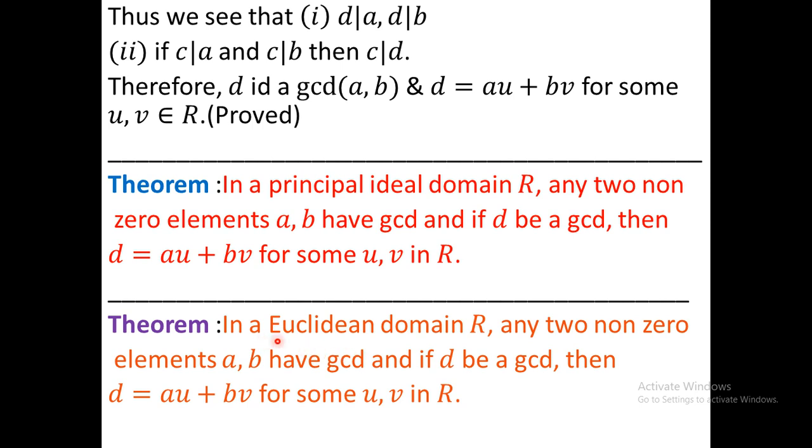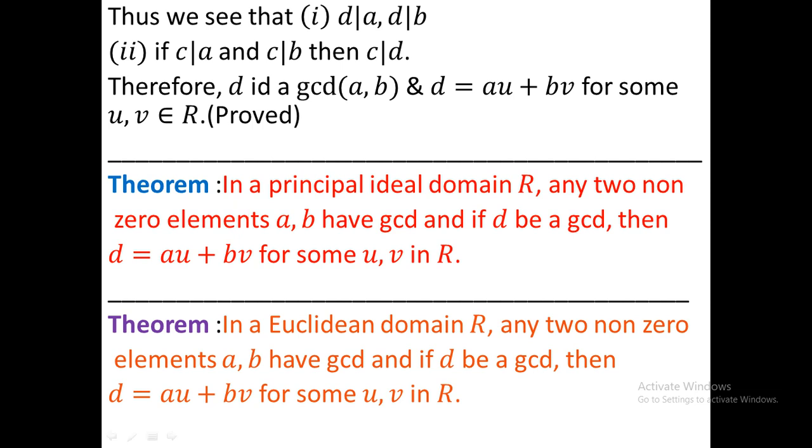Please see the video related to Euclidean domain, which is on my channel. There I prove a Euclidean domain is a principal ideal domain. So when this theorem is given, you have to convert that theorem to this one, because every Euclidean domain is a principal ideal domain. Then proceed as previously. Okay.